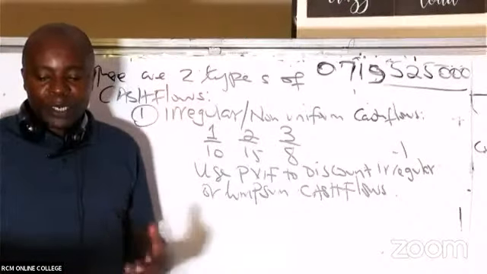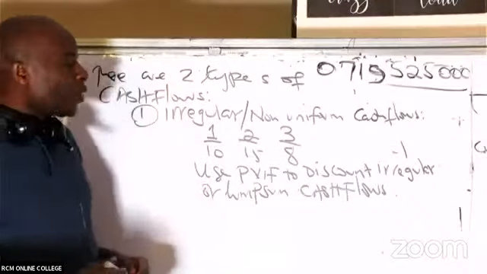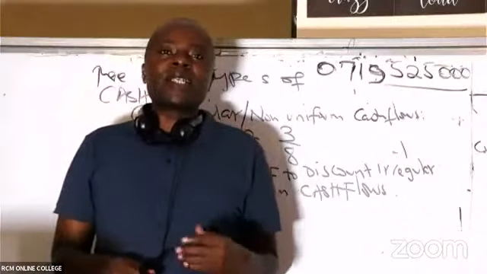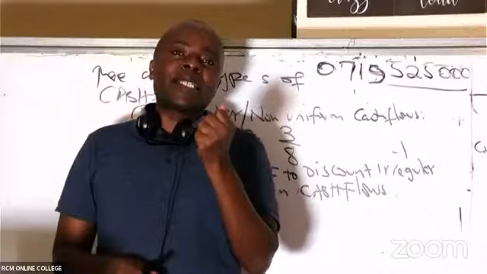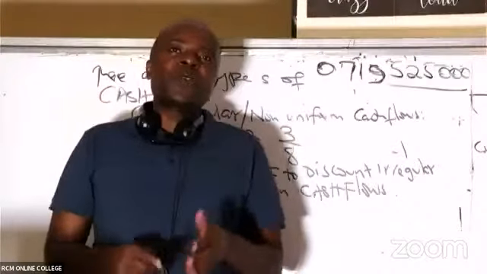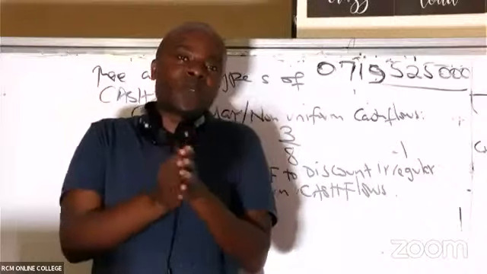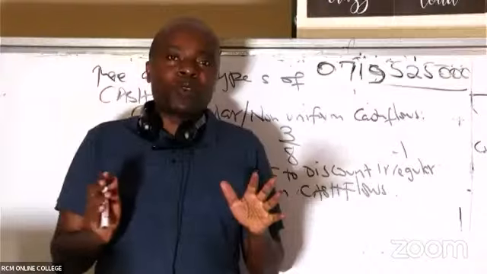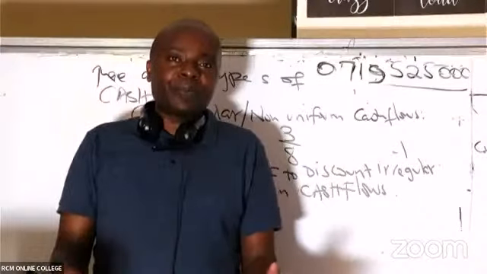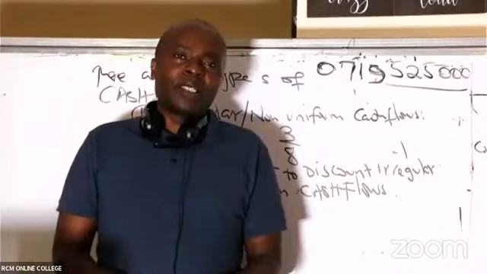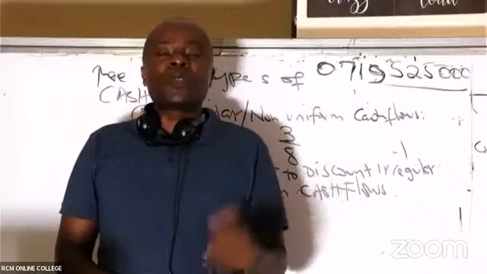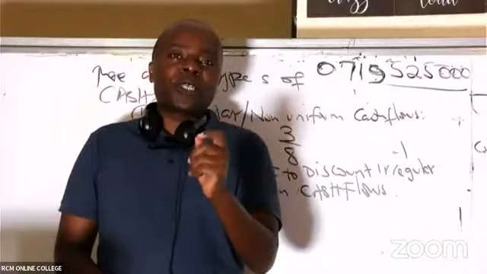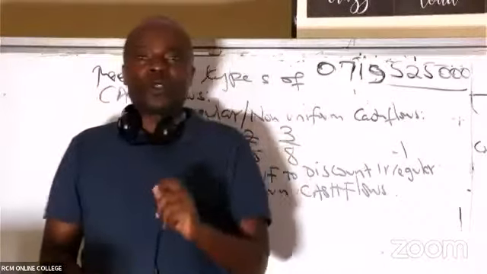Well, what do you mean by lump sum? A one-off amount. Assuming, for example, today I buy a very good asset, and this asset will give me, say, 10 million, but after 5 years. In between I'm getting 0, but in the fifth year, I get the whole amount released to me at once. That amount is as good as irregular; there's no regularity there. So whenever you hear of lump sums, you shall always use PVIF to discount irregular or lump sum cash flows.